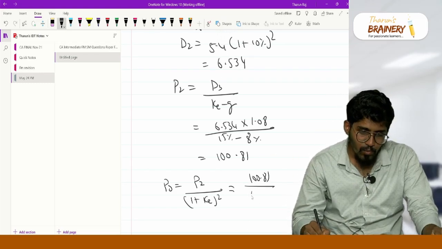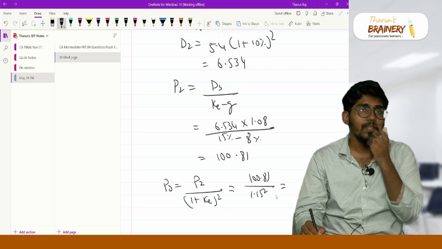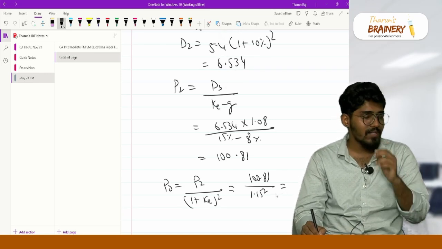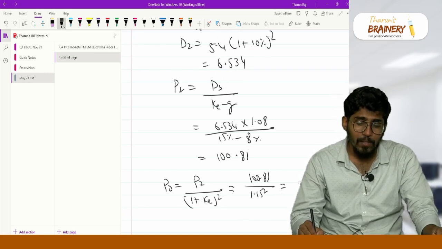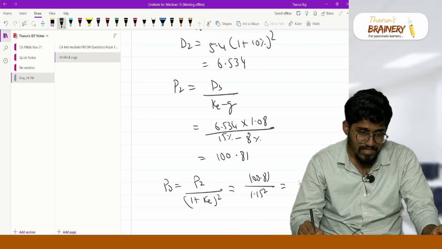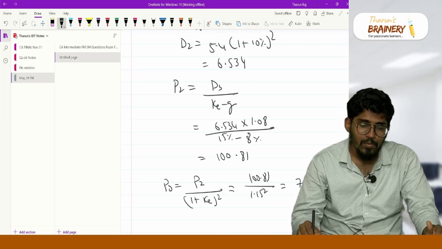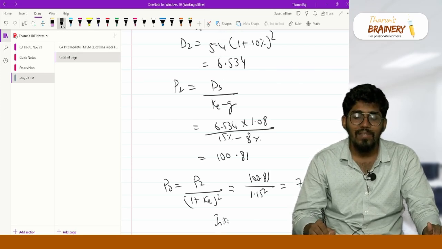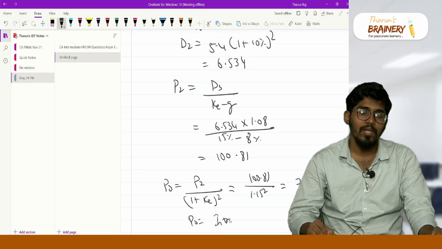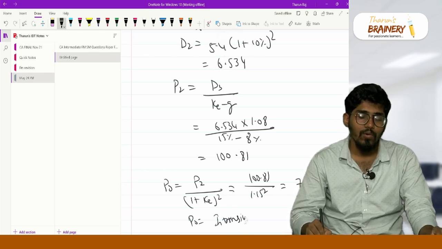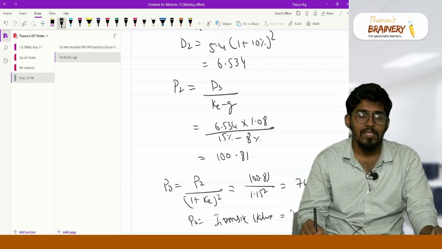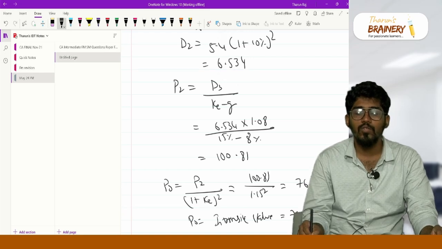So it is 1.15 squared. Why? Because discounting is done by K. So 100.81 divided by 1.15 squared is equal to 76.23. So the intrinsic value per share is P0, which is 76.23.